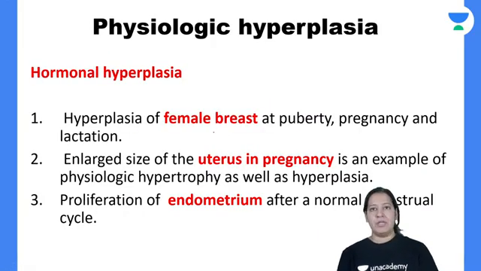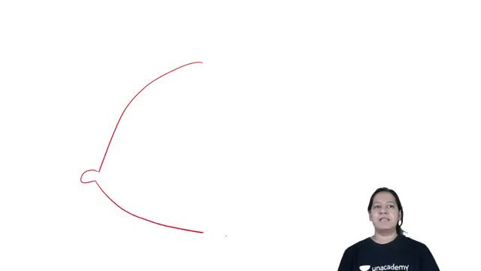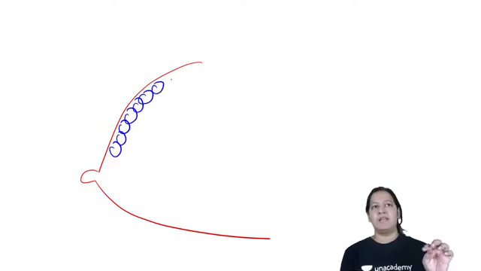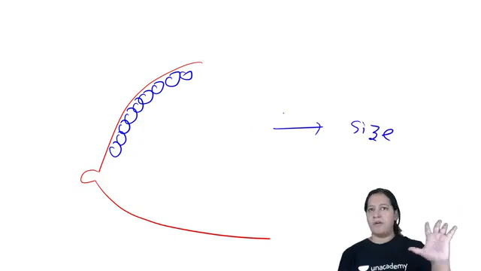Female breast, during puberty, pregnancy and lactation. Let me draw. This is a female breast, this is the nipple. The female breast is made up of cells, and it has a normal size because of the normal number of cells.